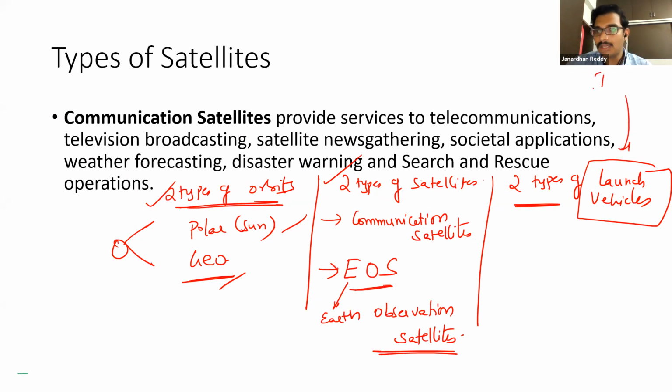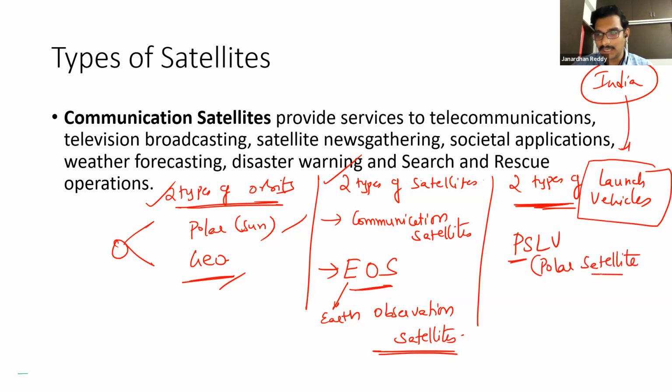Here we are talking in the context of India. Forget about USA. It has a different system. In India, we are classifying all these in respect to India. Two types of launch vehicles: the Polar Satellite Launch Vehicle. As the name says, it's a satellite launch vehicle. Polar means it will generally, don't assume, generally go for polar orbits.